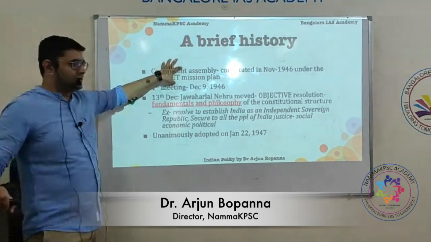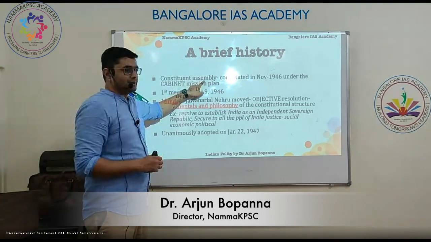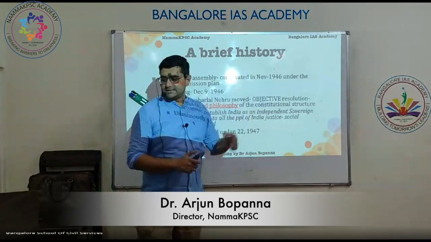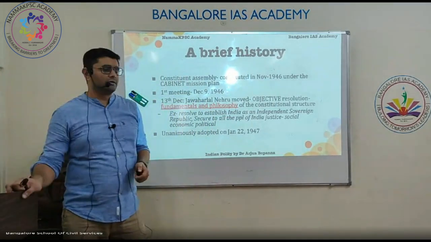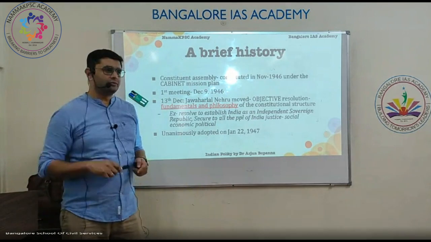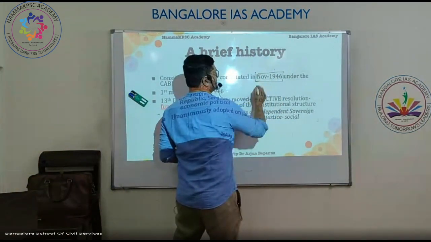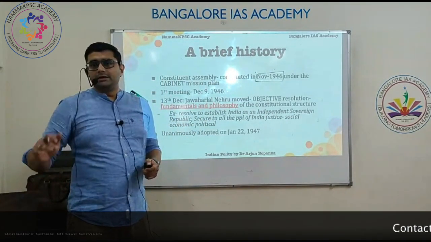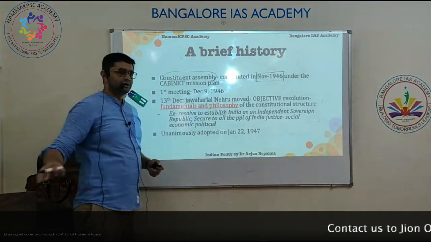Just to give you an idea, this Constituent Assembly was constituted in November 1946. History, maybe you will read all these things. I will give you a handout also. Later you can read it. I don't want to go into that. So in November 1946, even before independence, the Constituent Assembly was constituted.